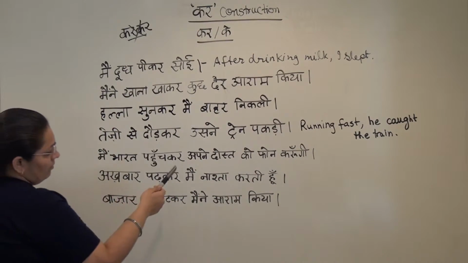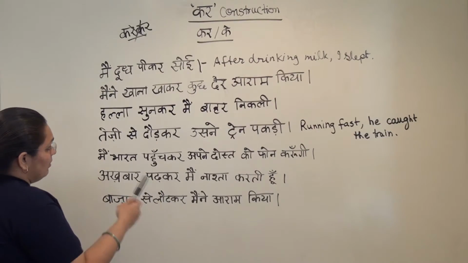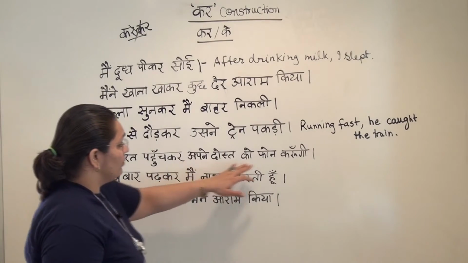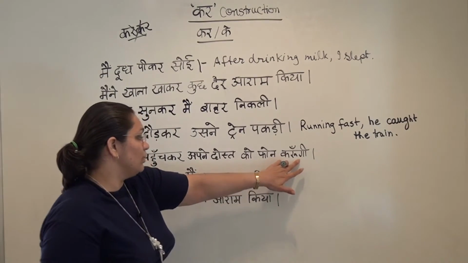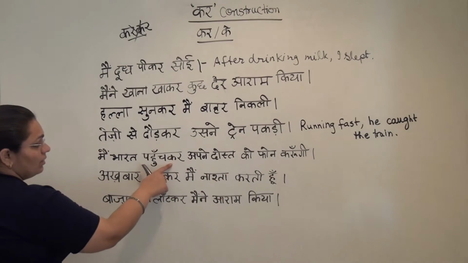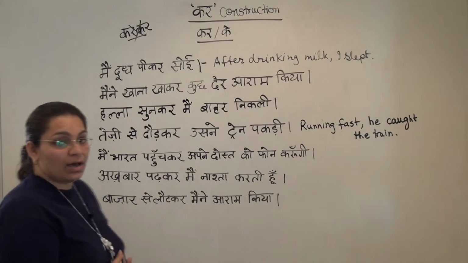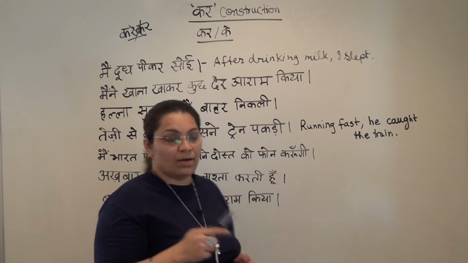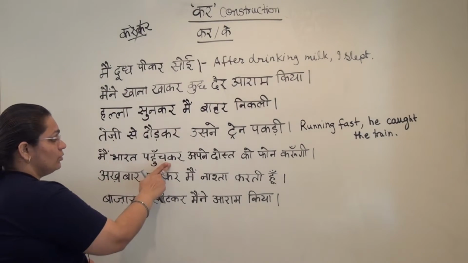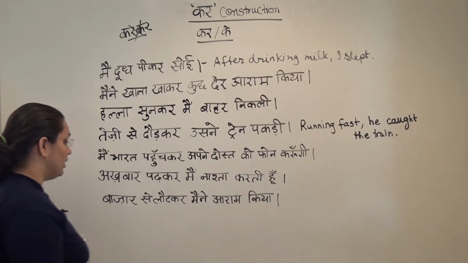After reaching India, I will call my friend. So here, pahuchna is the infinitive, so you take the na out of it and you put kar, so it becomes pahuchkar. मैं भारत पहुंचकर अपने दोस्त को फोन करूंगी.